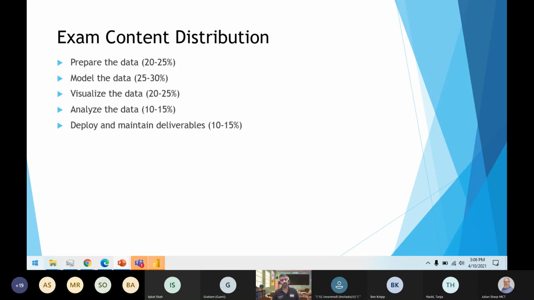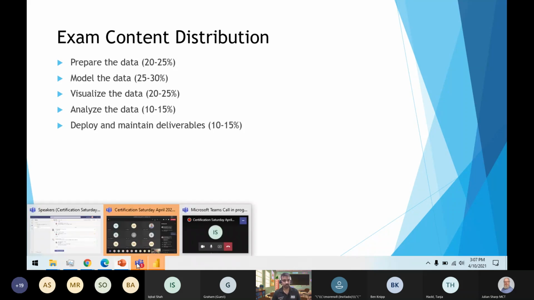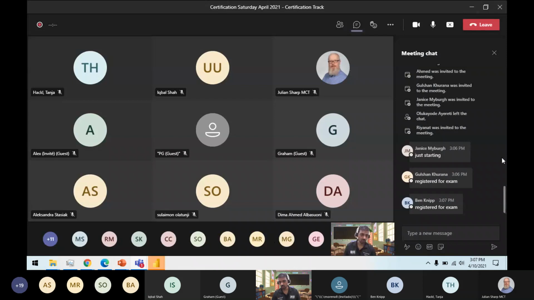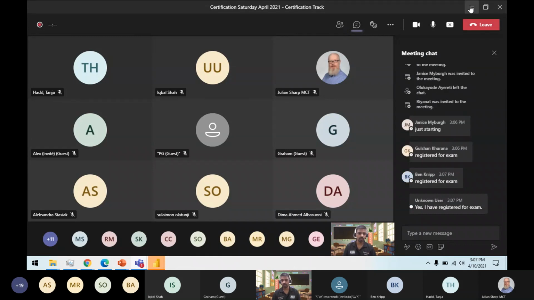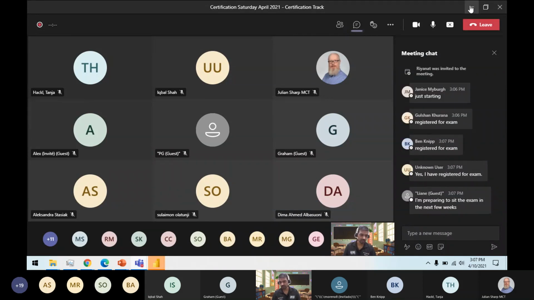Some of you might be doing a data analyst role or day-to-day Power BI work in your office role. Some might be newcomers, and some of you might be seasoned, in the BI industry for the past 4 or 5 years or maybe longer. So, okay, we have a few people here showing they have already registered for the exam. Wonderful.